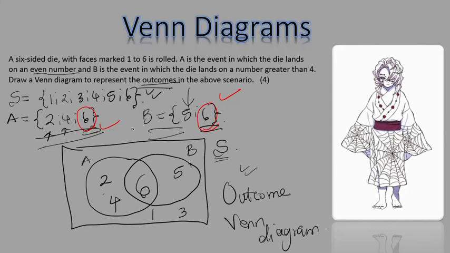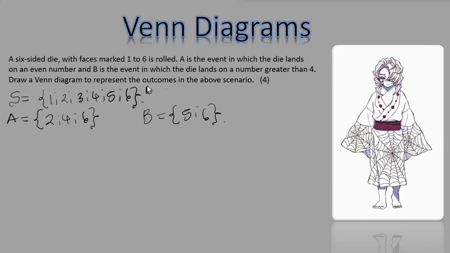Other Venn diagrams that we have is the following. Suppose that instead of them asking you to give us an outcome Venn diagram, now they ask you to give us a Venn diagram that is number of outcomes. That's another type of Venn diagram. The first one is an outcome Venn diagram, and the second one is the number of outcome Venn diagram. So I still have the sample space in set notation. I have event A in set notation, and I have event B in set notation.